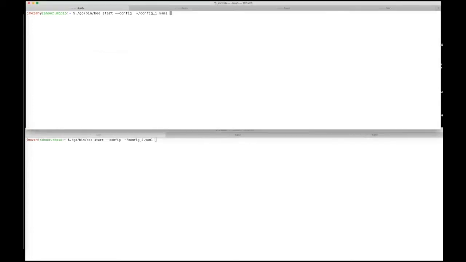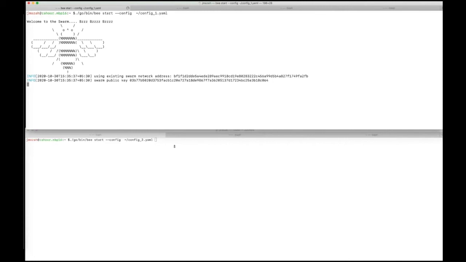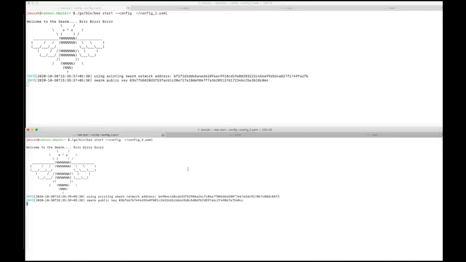So the top three terminals represent the three things that I explained in the top. The bottom three terminals explain the bottom three things. So let us start Bee first. The first Bee and the second Bee, they should just join together and form a network.